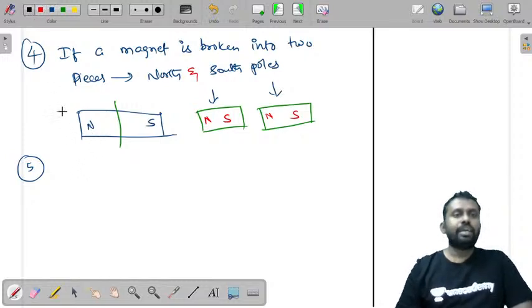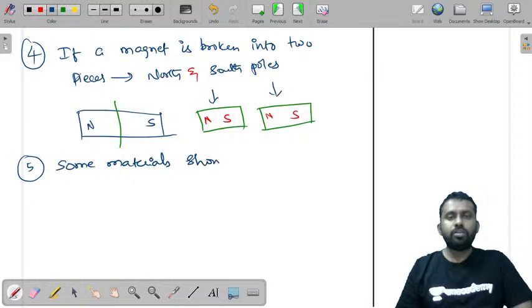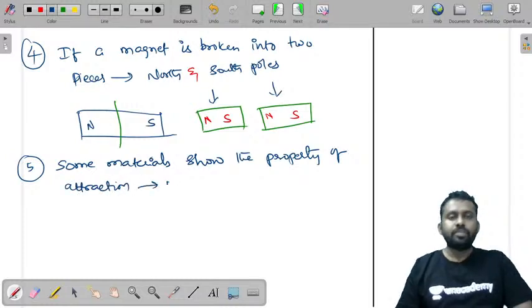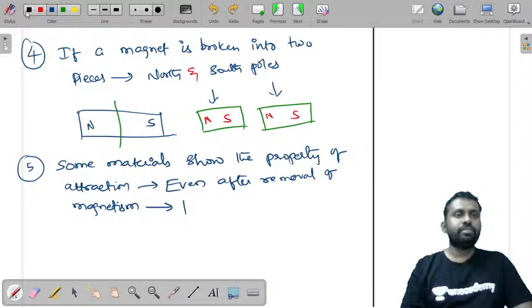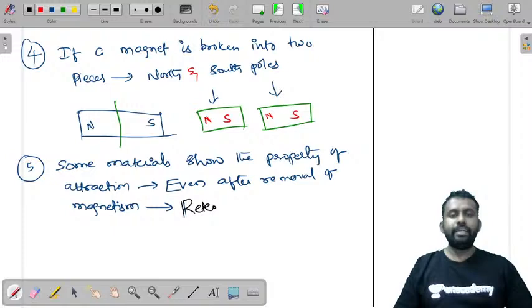Also, as I told you in the previous point, some materials show the property of attraction even after removal of magnetism. That is called retentivity.